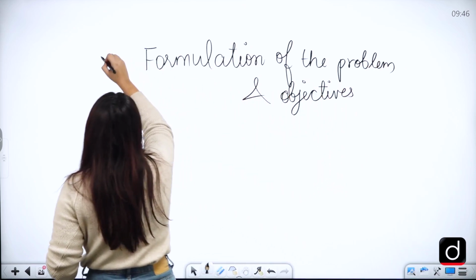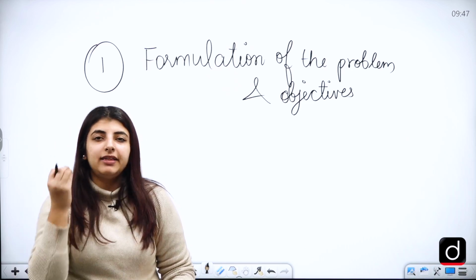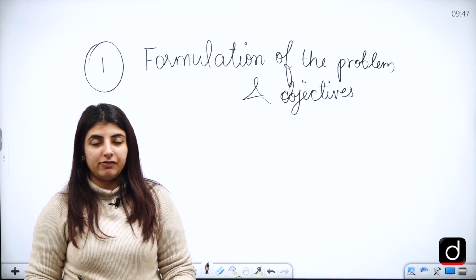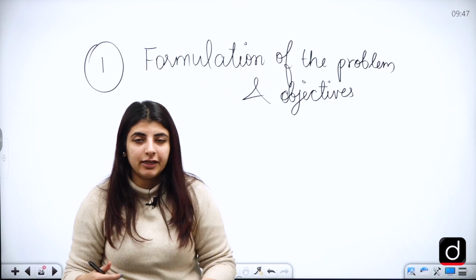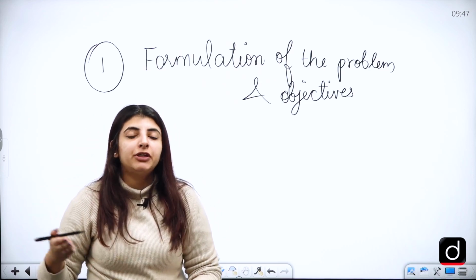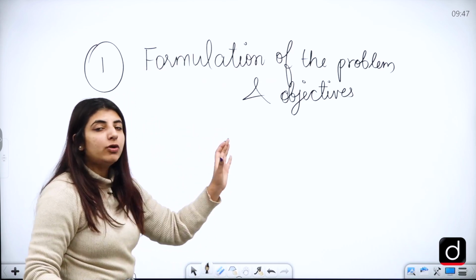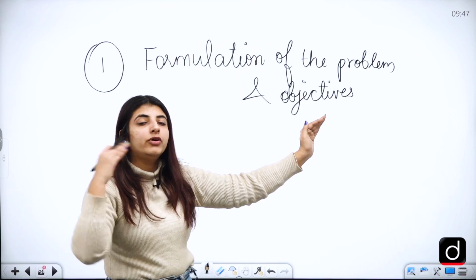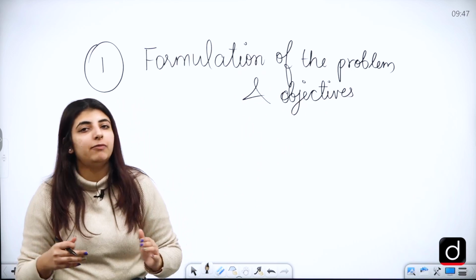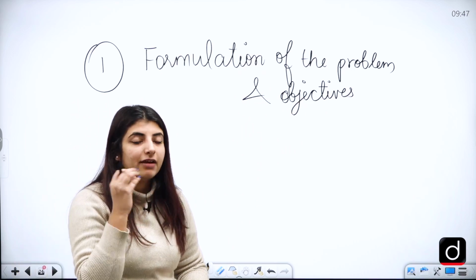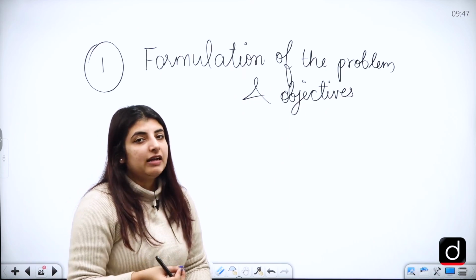Right? So any research if you want to do, you should first of all know what made you think that this is a problem. What are the objectives? If you want to see that the leaves in my front yard, the garden's front yard, all of them change colors in a particular season, and you want to observe that, how are you going to do that? Because you want to see, first of all, what is the problem. You are going to study the phenomenon. Then you are going to see the objectives, that if I research on this very problem, these will be my objectives: that I want to see why the leaves in my front yard change colors in a particular season.